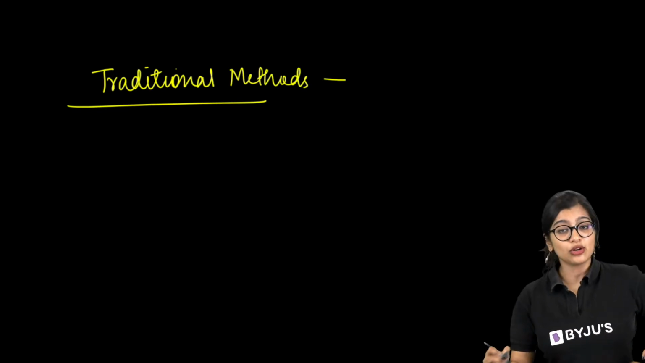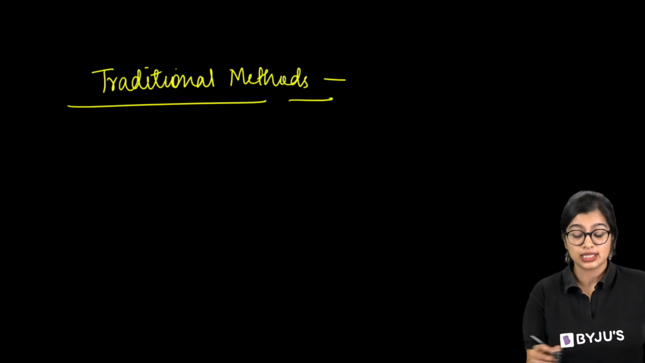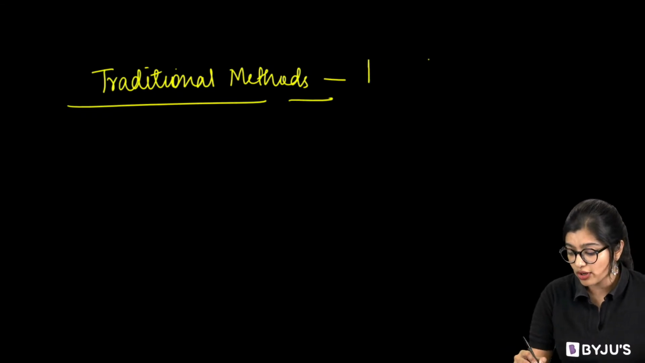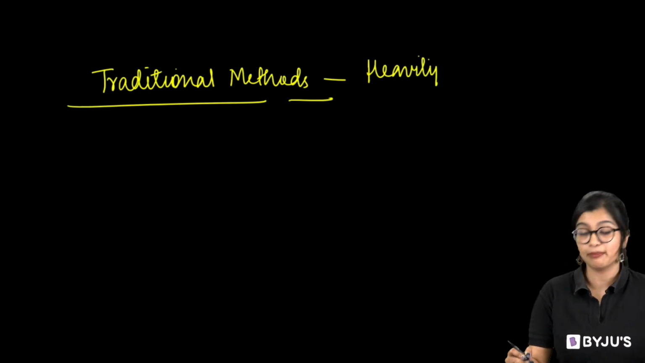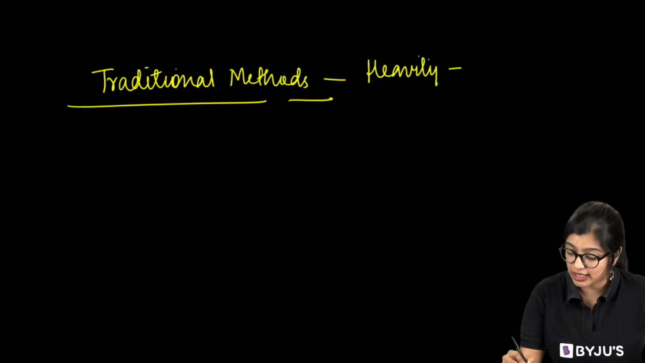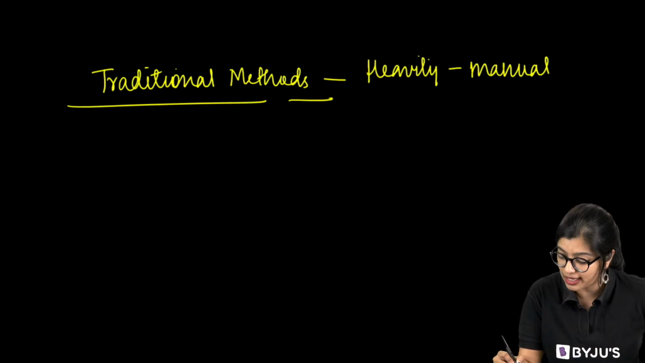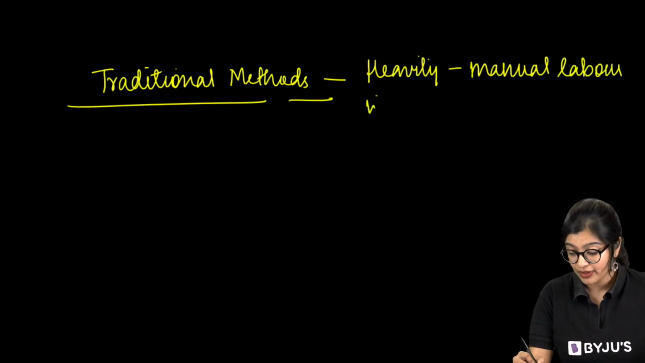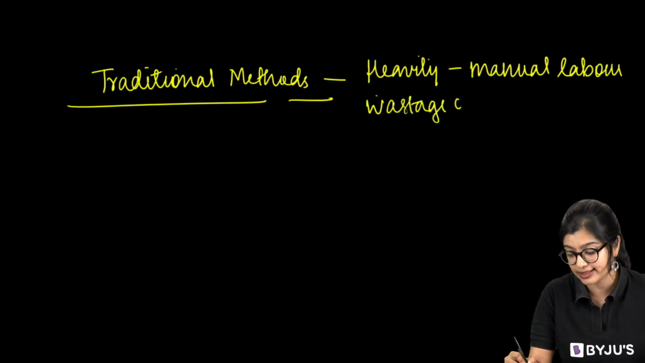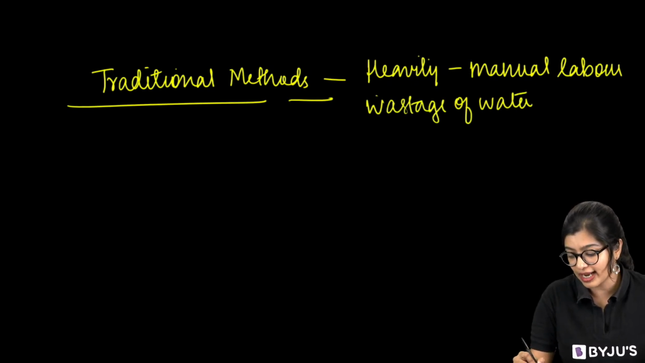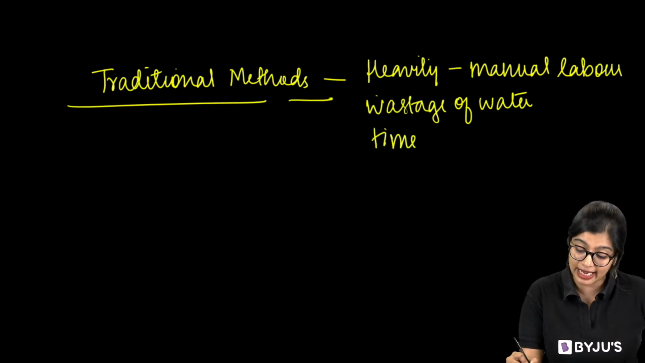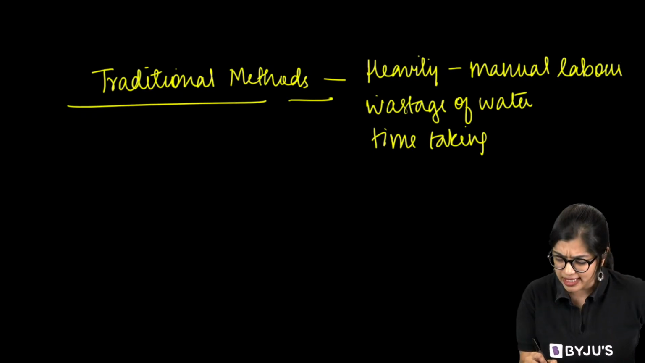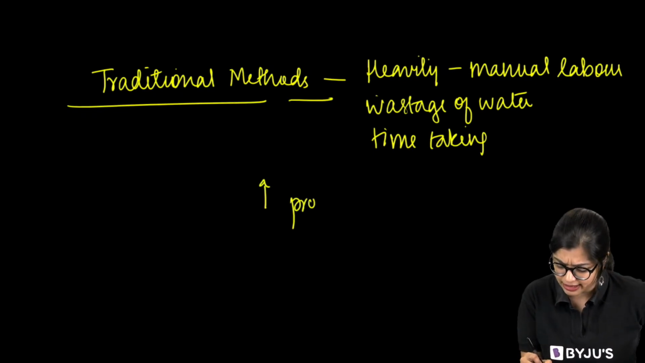So we know that traditional methods were heavily dependent on manual labor, right? In the case of irrigation, there was a lot of wastage of water. Exactly. And it was pretty time-taking. Exactly. But more than that, can you say that there was high productivity, right?